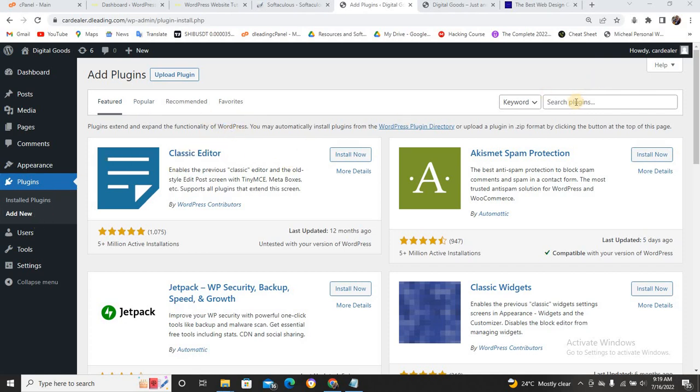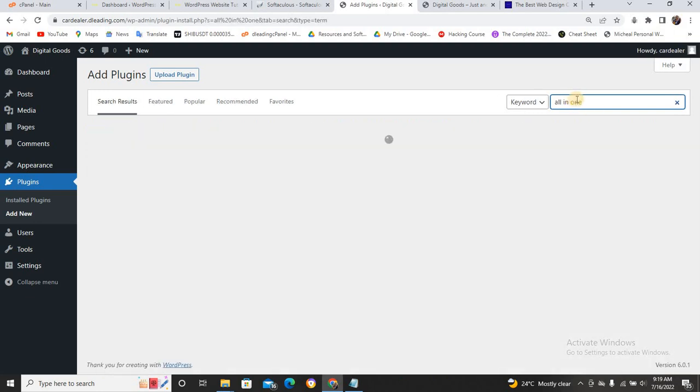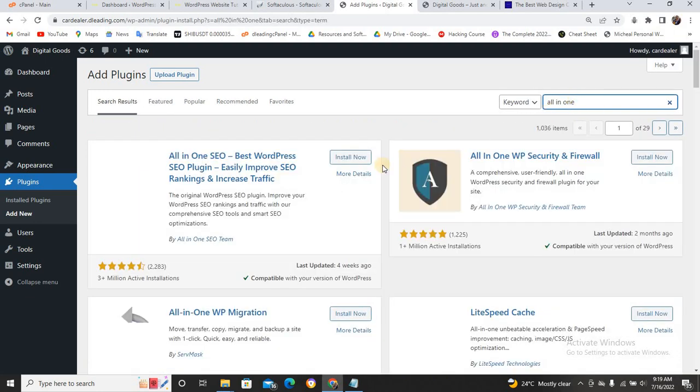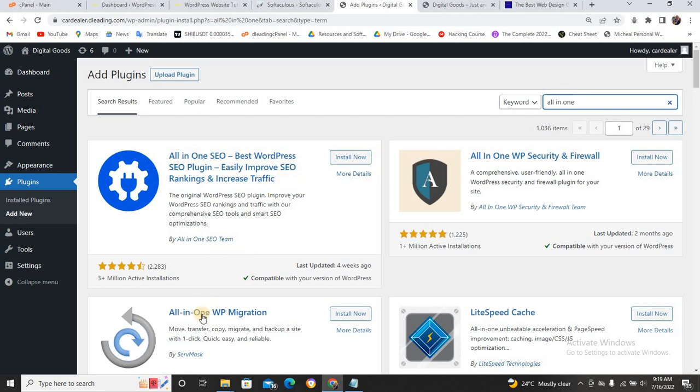Now all you need to do is just come to this place. Can you see search plugin? Come to this place and type all in one. So let's see if it migrates plugin. Can you see? This is it, All-in-One WP Migration. I hope you can see it. Now what you need to do is just click on install now and wait for it. Now after installing, just click on activate.